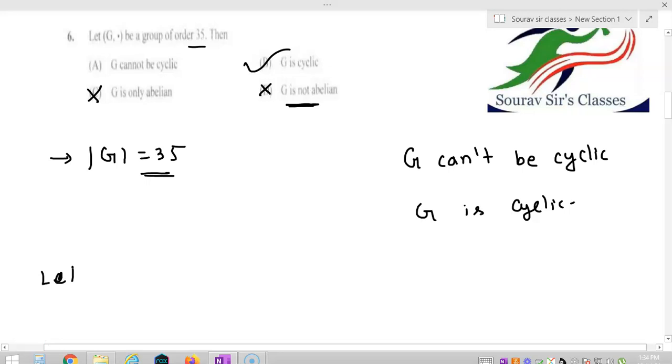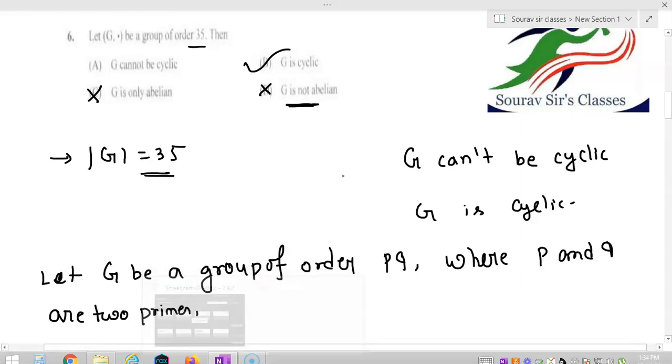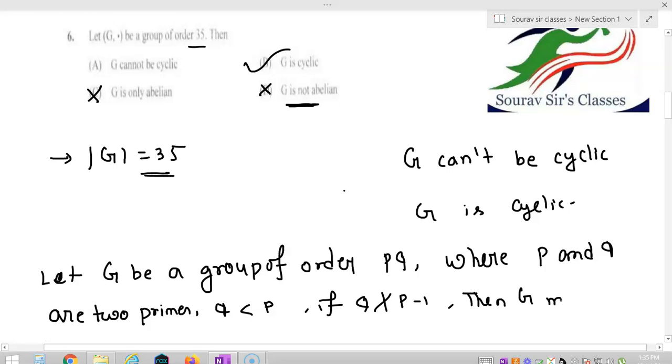Let G be a group of order PQ, where P and Q are two primes and Q is less than P. If Q does not divide P minus 1, that is, Q does not divide P minus 1, where Q is the smaller prime, then G must be cyclic.